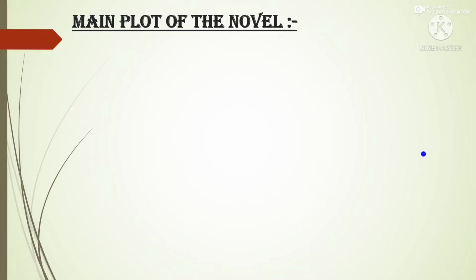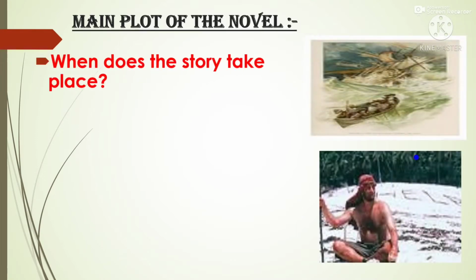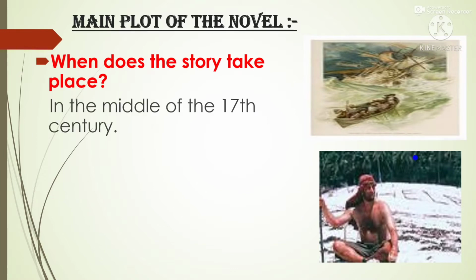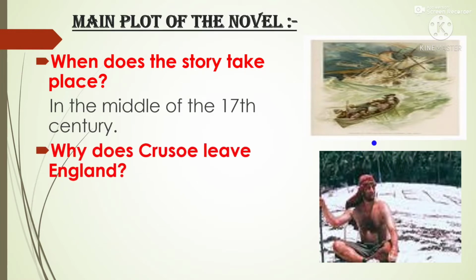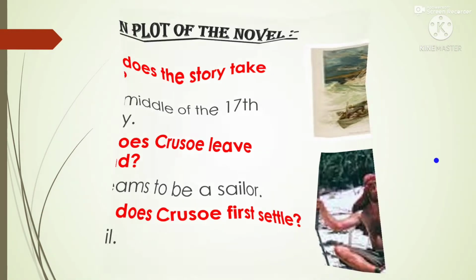Main plot of the novel. When does the story take place? In the middle of the 17th century, the story took place. Why does Crusoe leave England? He dreams to be a sailor. That's why he leaves England. Where does Crusoe first settle? Crusoe first settles in Brazil.